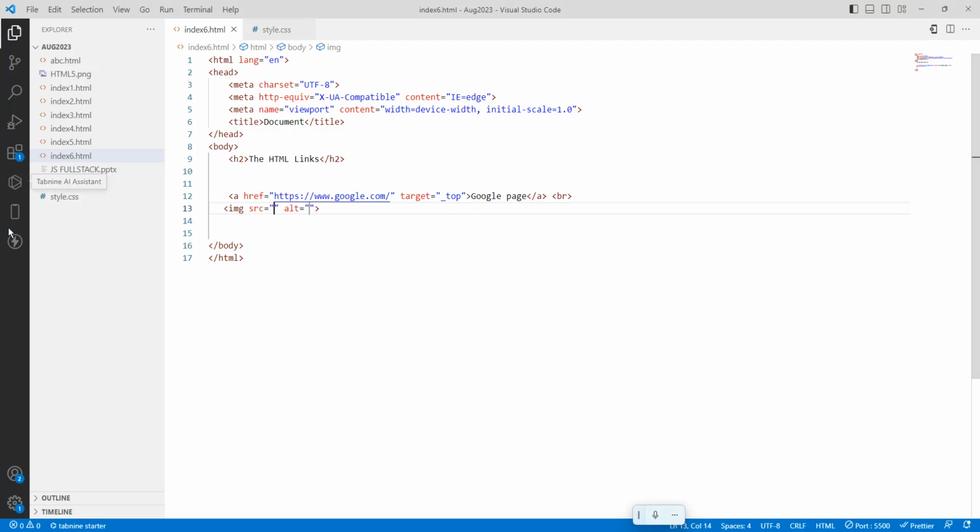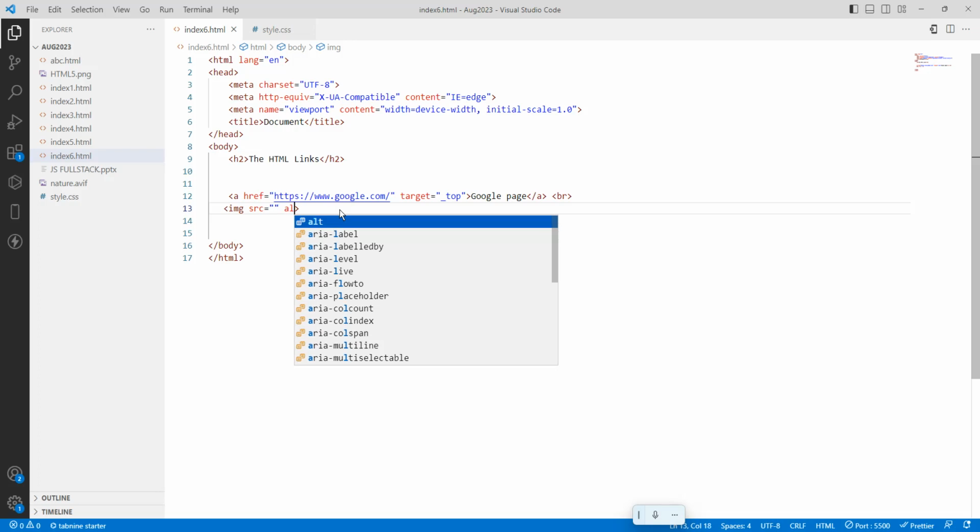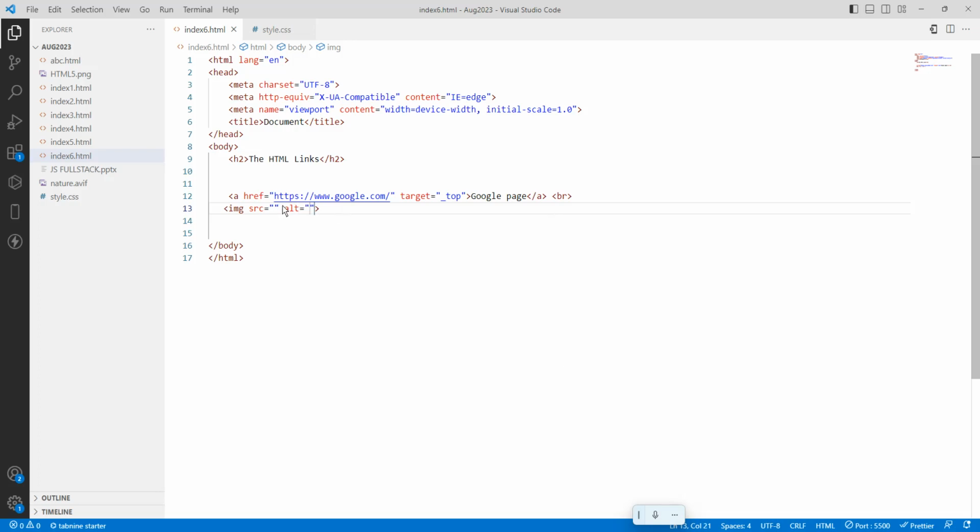See, VS Code automatically gives the code. If you don't want the full code and want to write it yourself, just type img, bracket, src, enter, and alt. This is the alternative text. Whether you give it or leave it, okay.